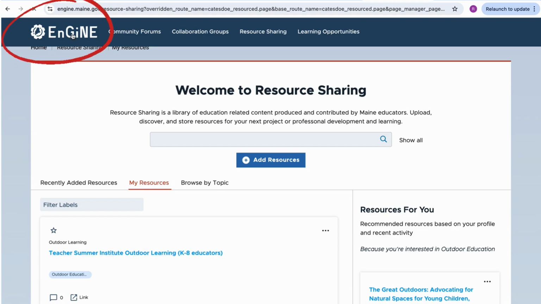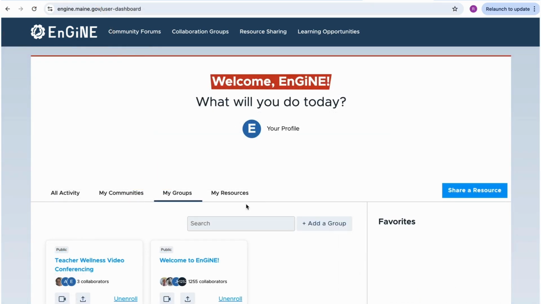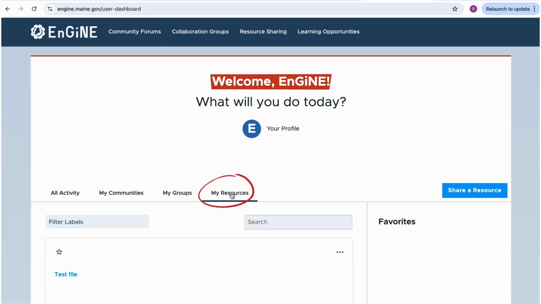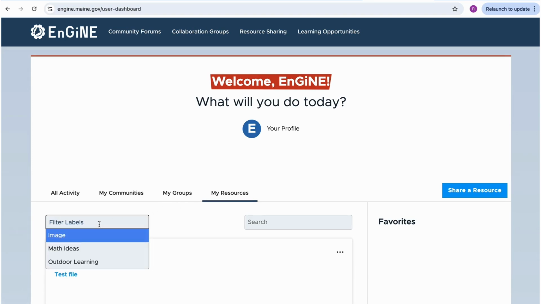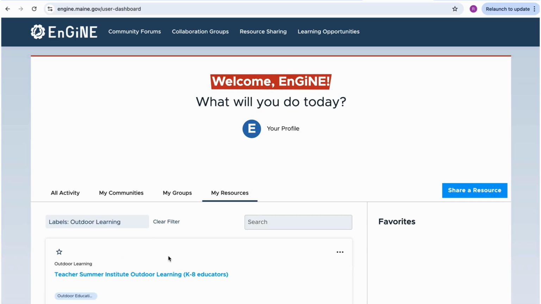Let's navigate back to My EnGiNE. Another nice feature of My EnGiNE is that your saved resources are accessible from this home page. Click on My Resources. Let's navigate to the folder we created called Outdoor Learning, and there is our new resource.